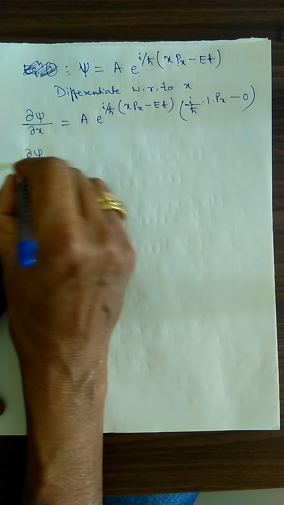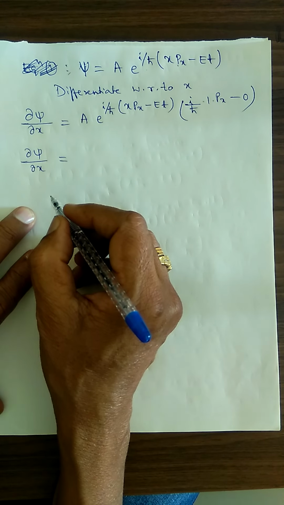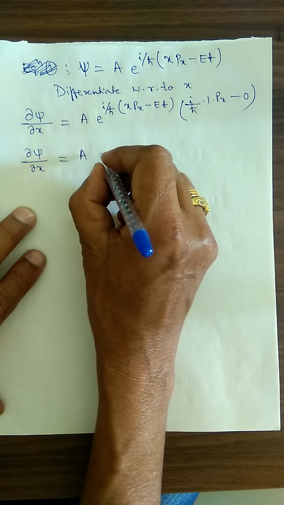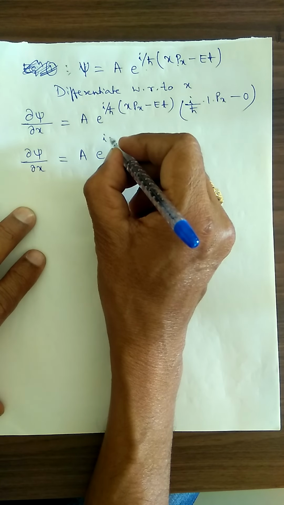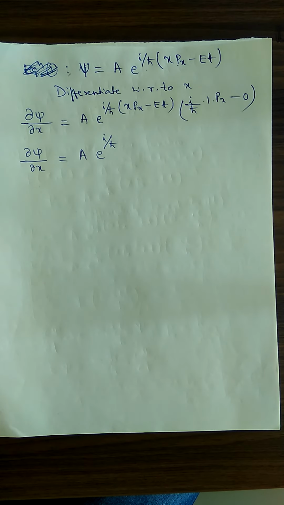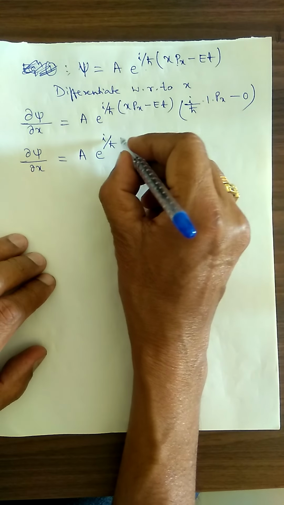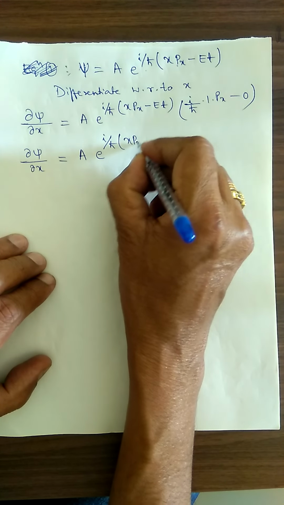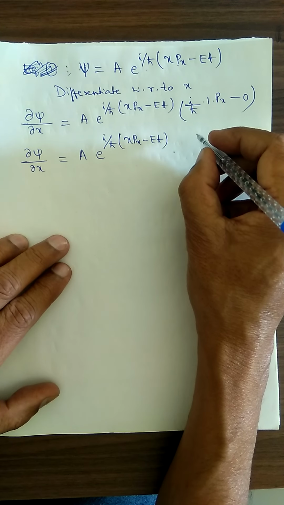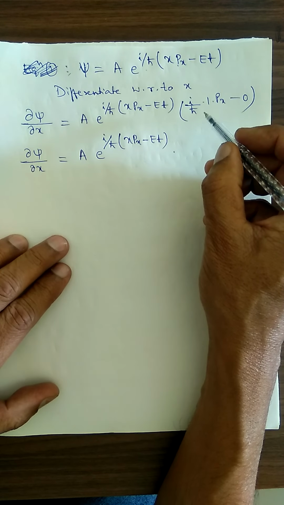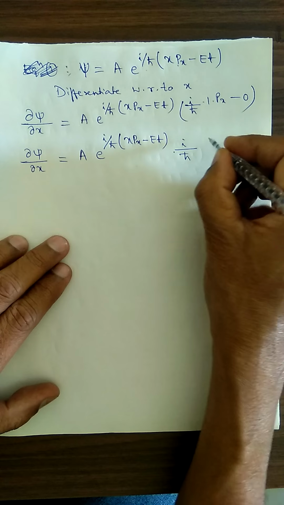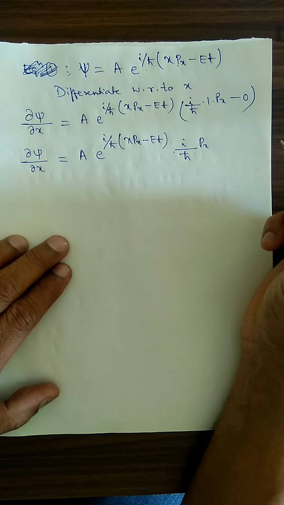Therefore, del psi divided by del x is equal to A e to the power i divided by h cross (x px minus Et) multiplied by i divided by h cross px. Are you getting this one? That's all now.